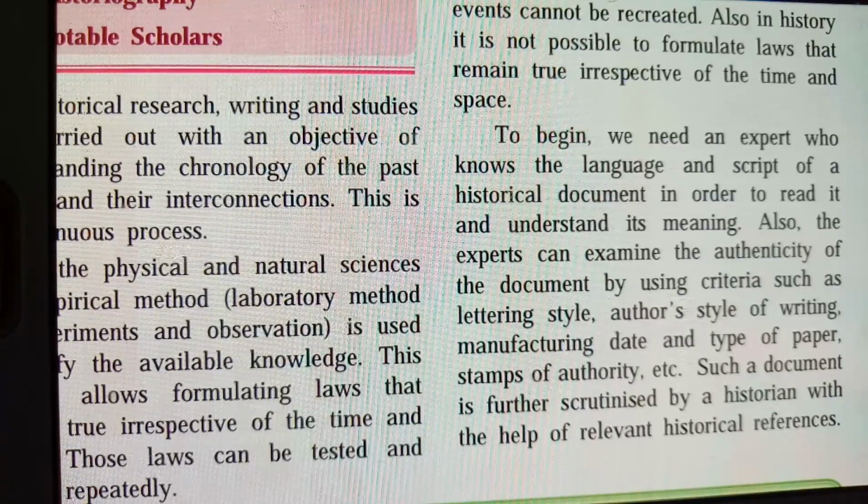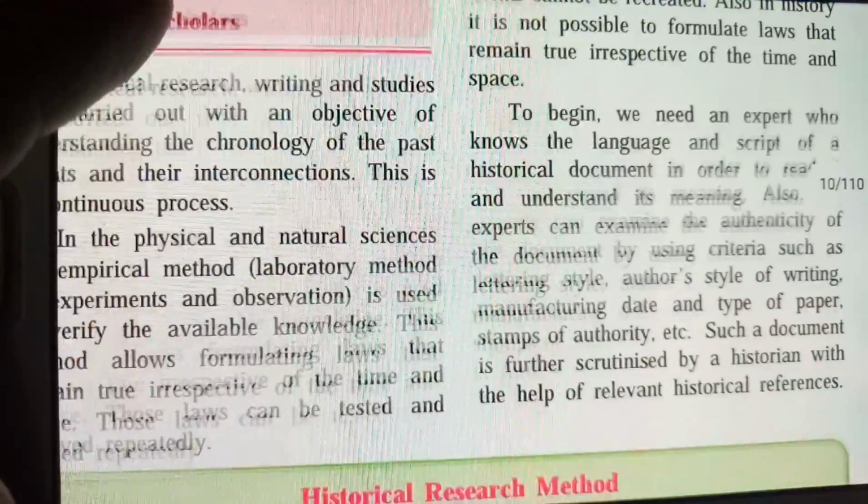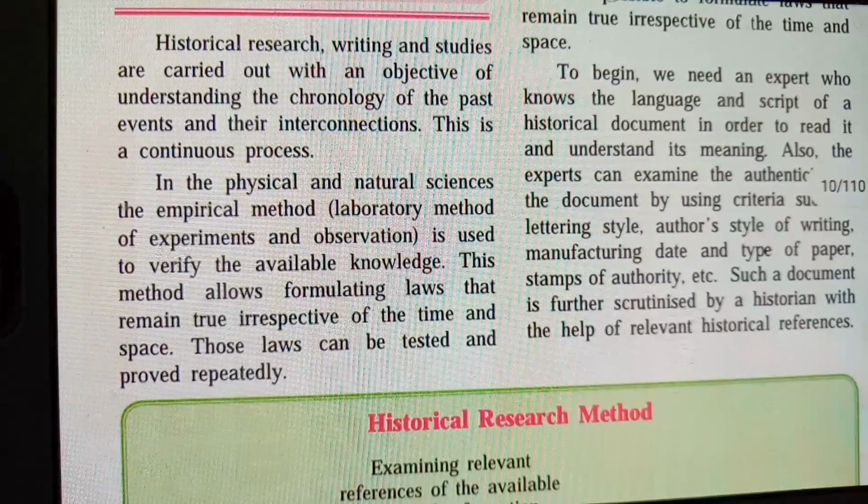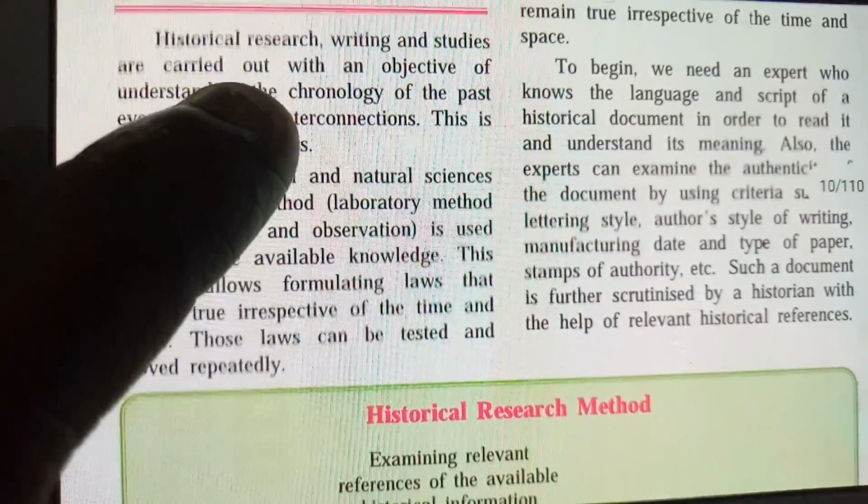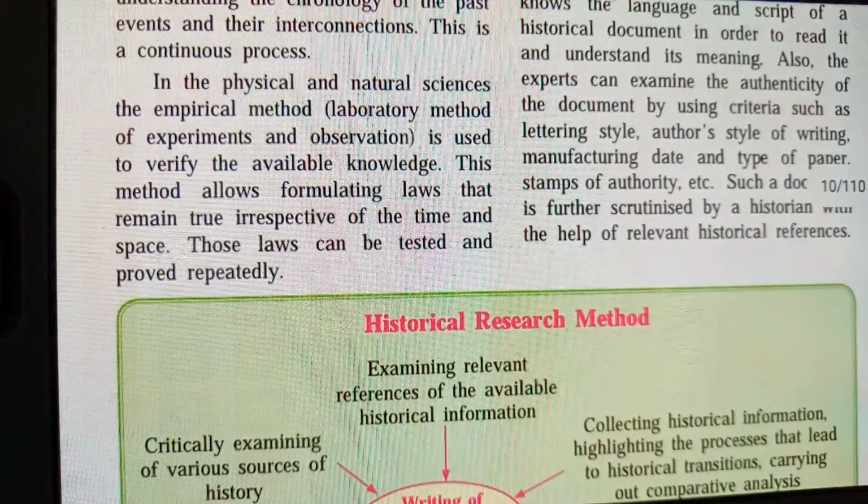Also, the expert can examine the authenticity of the documents by using criteria such as lettering style, author style of writing, manufacturing date, and style of paper, stamps of authority. So authenticity means the correctness of the document, meaning that the document has been valid for the last many years.